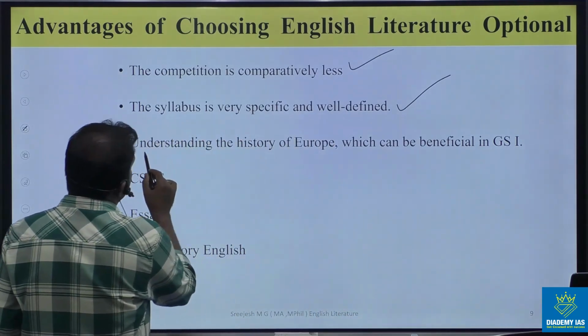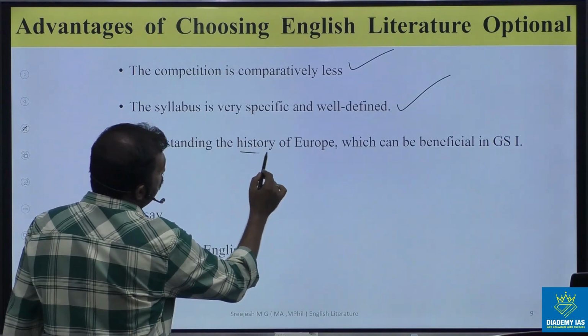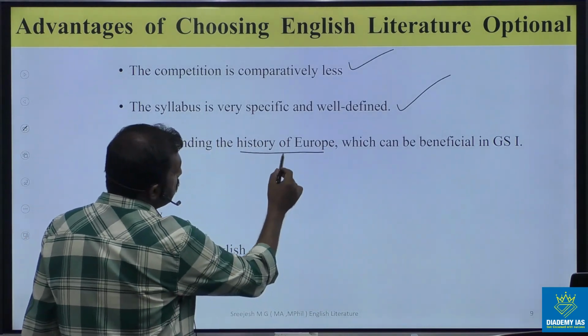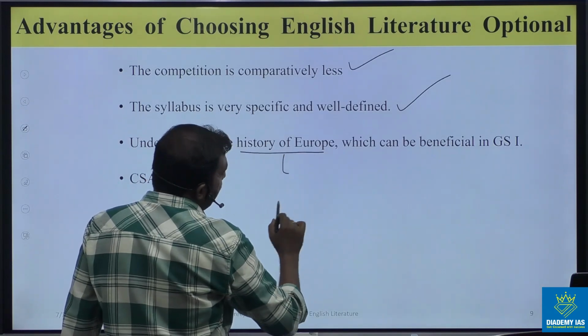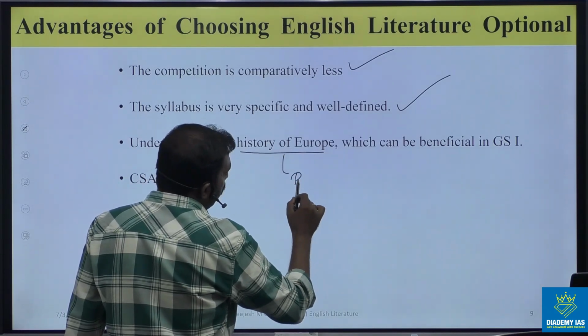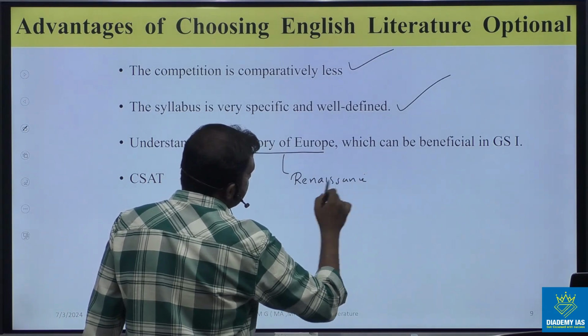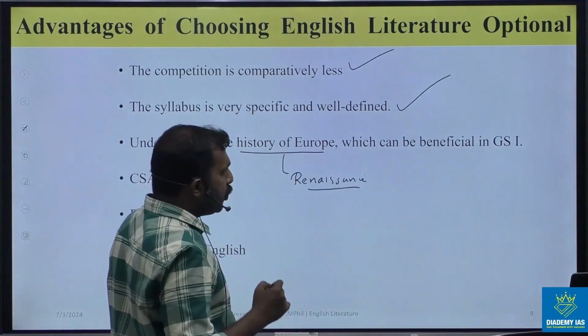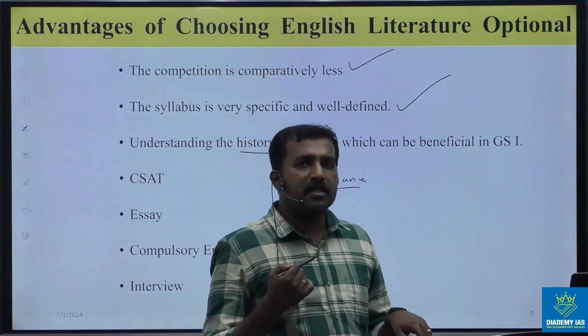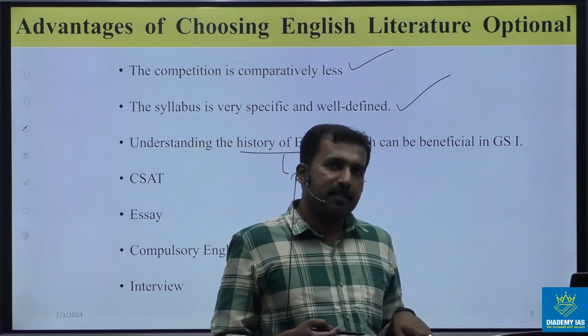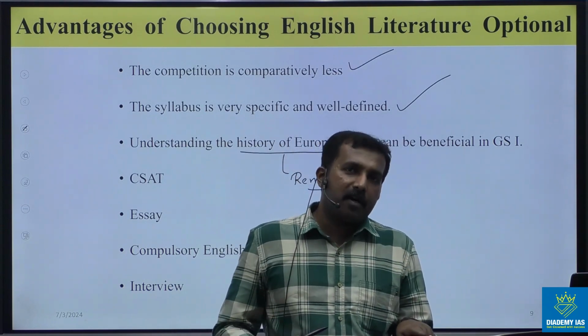You know, it helps in understanding the history of Europe. When you start preparing from the Renaissance time onwards, in English literature optional paper 1 section A, you will read about the history of England. You will read about world wars.